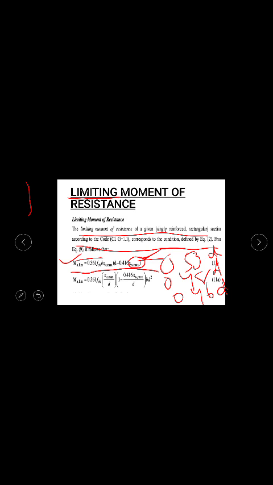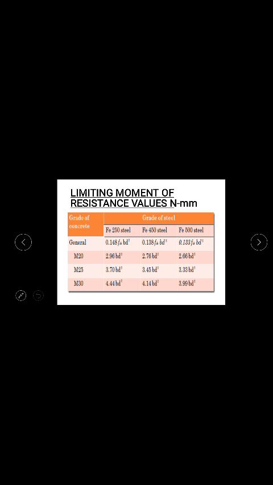If you remember, in the previous lecture I told you what we did for finding out these ultimate maximum values of depth of neutral axis, and in the next slides you will be understanding how these values have come. So if you substitute those XU max values in the equation, you will get for Fe 250 the Mu limit, or the limiting moment of resistance, is 0.148 FCK BD square, and for Fe 450 it is 0.138 FCK BD square, and for Fe 500 it is 0.133 FCK BD square.